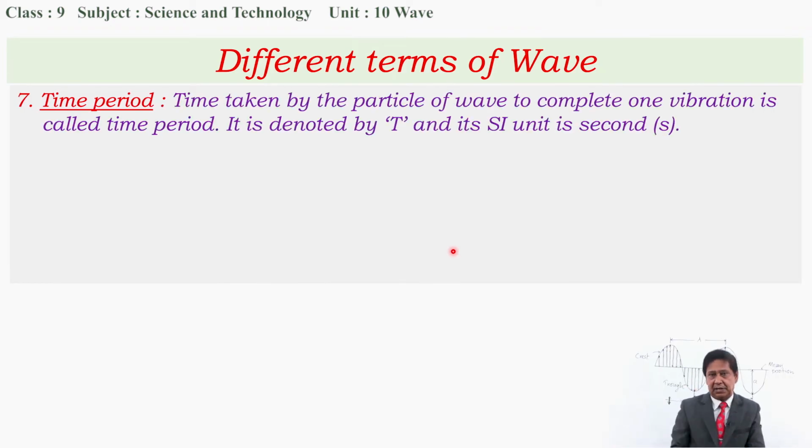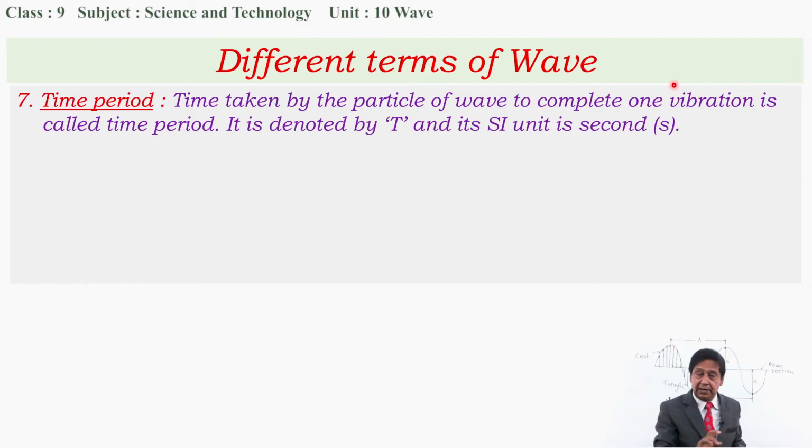One is time period. What exactly is time period? It is the time taken by a particle of the wave to complete one vibration. How long it takes to move mean position to up, down and back to mean position, or mean position to extreme, back to extreme and mean position.